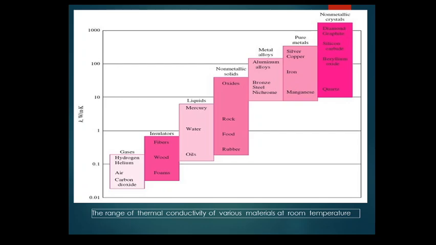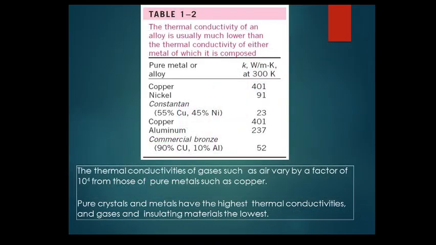Non-metallic solids, oxides will have less thermal conductivity: rock, food, rubber. Then comes liquid: mercury, water, oil. Then come insulators. You can see the range over here between 1 watt per meter Kelvin to 0.01 watt per meter Kelvin. So insulators, and then gases: hydrogen, helium, air, carbon dioxide, they all are bad conductors of heat.